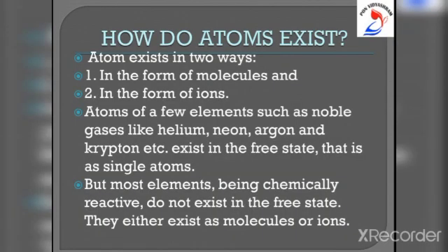How do atoms exist? The atoms of only a few elements called noble gases, such as helium, neon, argon, krypton, etc., are chemically unreactive and exist in the free state, that is, as a single atom. Atoms of most of the elements are chemically very reactive and do not exist in the free state as single atoms. Atoms usually exist in two ways: one is in the form of molecules and the other in the form of ions.